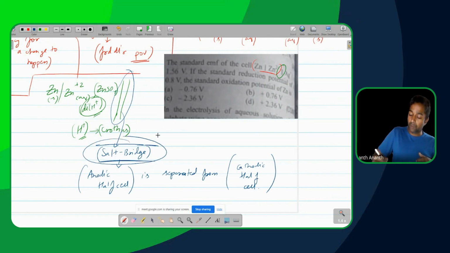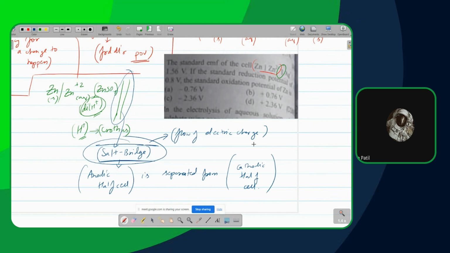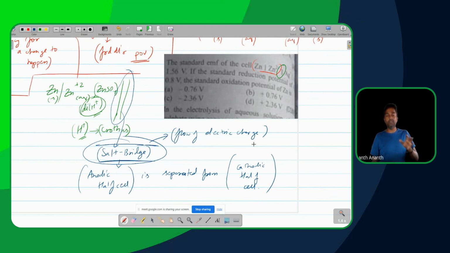And what is that problem? That problem has something to do with the flow of electricity or electric charge. Correct? Yes. Okay. Flow of electric charge through the circuit which is helping us measure everything.